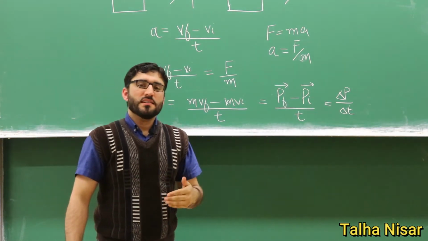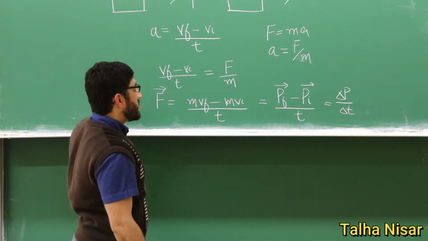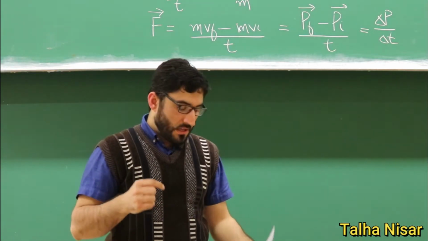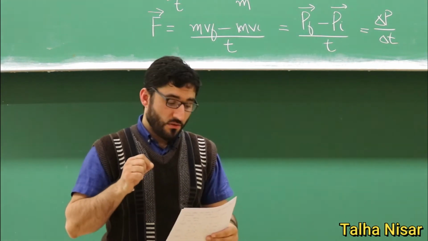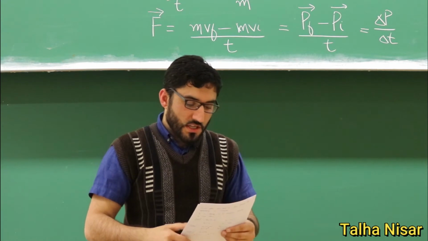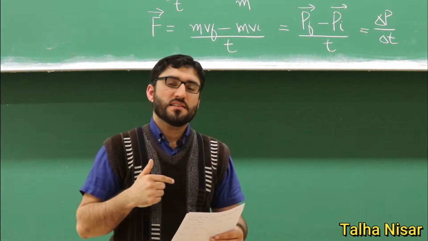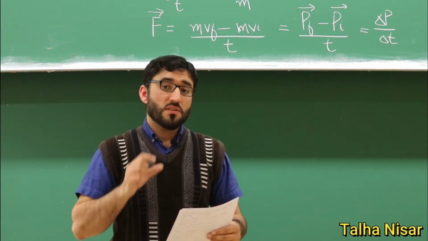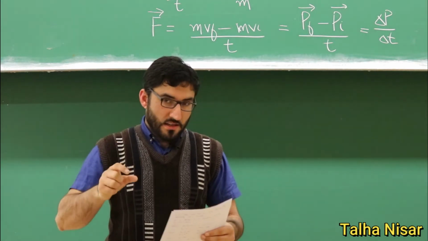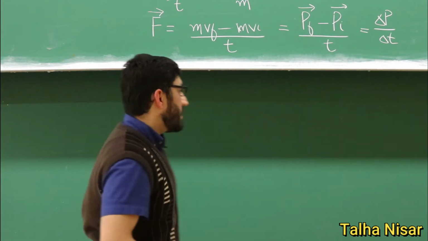And now we want to discuss an example which is related to this relation here, the force which is related to the momentum. So we have an example in which a car which has a mass of 1500 kilograms is moving with a velocity of 20 meters per second, and there is a force that is applied on this car, and the velocity is reduced to 15 meters per second, and we want to know what is the force that is applied.